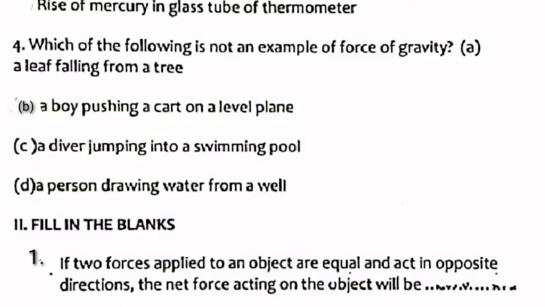Filling the blanks. 1. If two forces applied to an object are equal and act in opposite directions, the net force acting on the object will be dash. If two forces applied to an object are equal and act in opposite directions, the net force acting on the object will be 0.